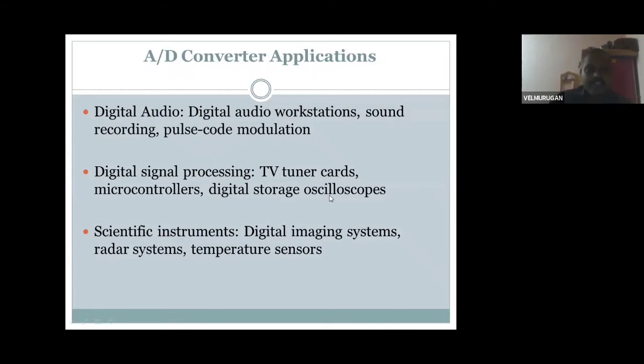Next are very important scientific instruments: digital imaging systems, radar systems and temperature sensors. In biomedical work we use digital imaging systems. You get an image based on the digital image, for example of leg fractures.